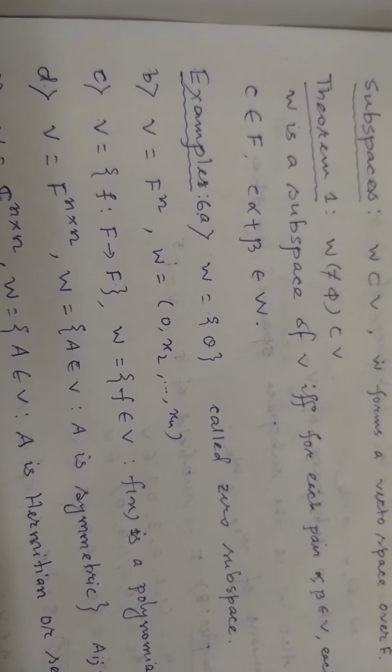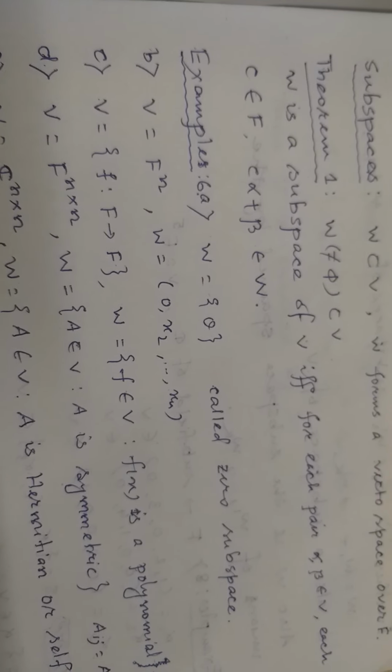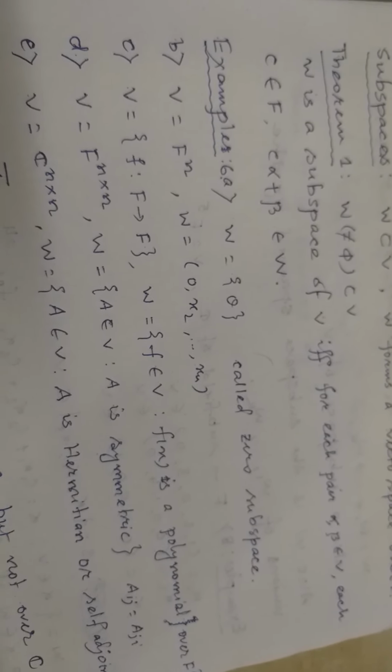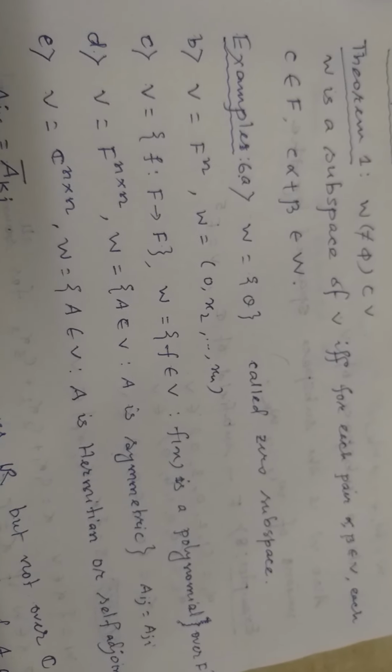Now the theorem is that if W is a non-empty subset of V, then we say W is a subspace of V if and only if for each pair of alpha, beta belongs to W and each scalar C belongs to F, C alpha plus beta belongs to W. This theorem is important to check whether a non-empty subset of V is a subspace or not, and in some books this theorem is used to define the subspace.